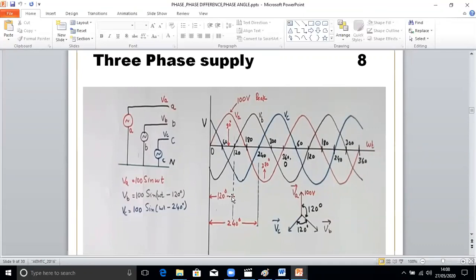And VC is starting from 240 degrees. So instantaneous voltages are VA equal to 100 sine omega t, VB equal to 100 sine (omega t minus 120), VC equal to 100 sine (omega t minus 240). This is the way the waveforms of a 3-phase supply look, and this is the vector diagram. The coils are placed 120 degrees apart.